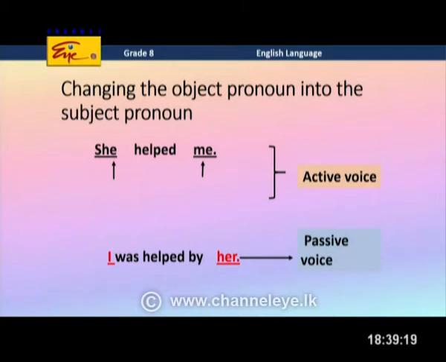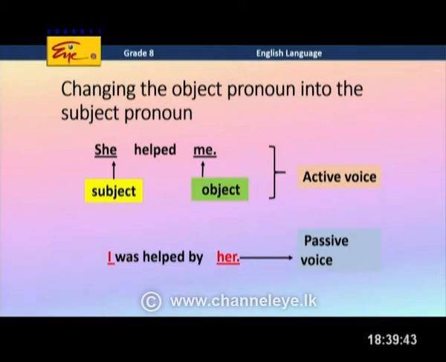So, what is she here? That is the subject. And what about me? That is the object. So, you see clearly that we can see subject and object in this sentence, right? But the thing is that the object is a pronoun. We call it an object pronoun.